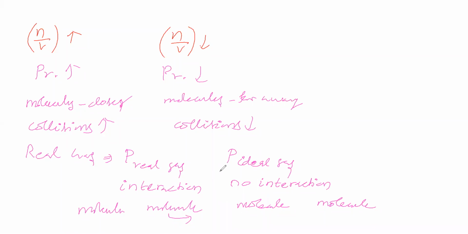Okay. So we can come to the conclusion that the pressure exerted by the real gas is not equal to the pressure exerted by the ideal gas, because in real gas interaction is present, in ideal gas interaction is not present. Not equal in the sense either greater than or less than. So in what way? Which way is it possible? That we will see.